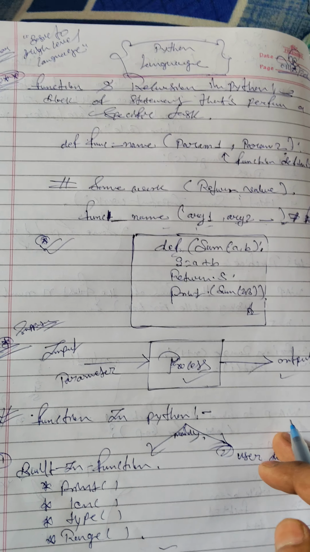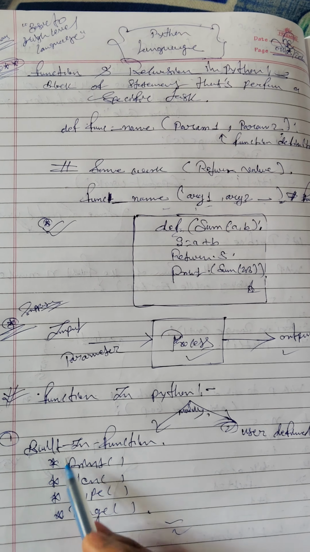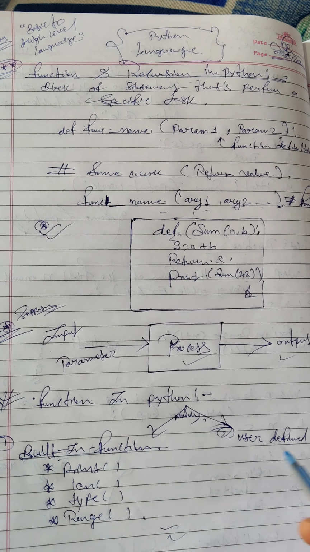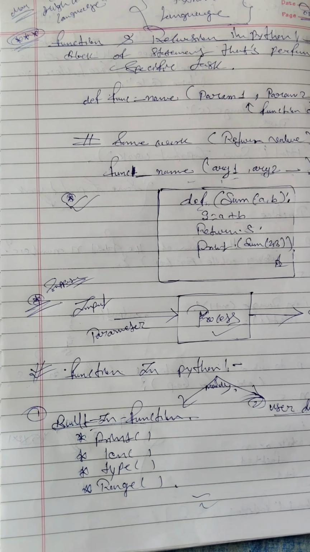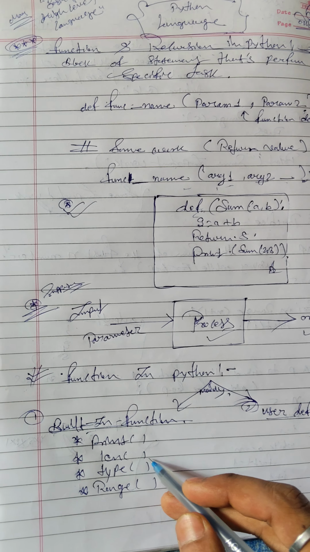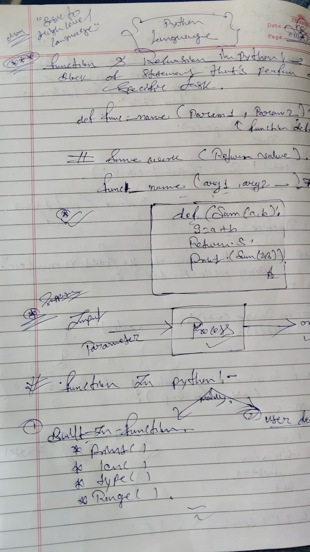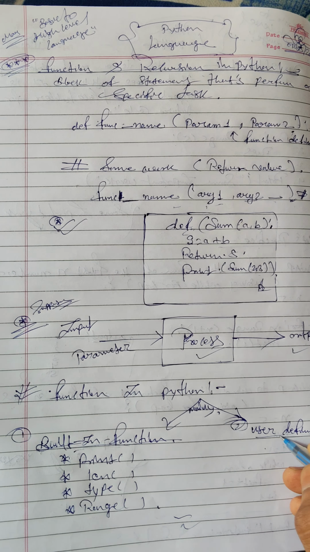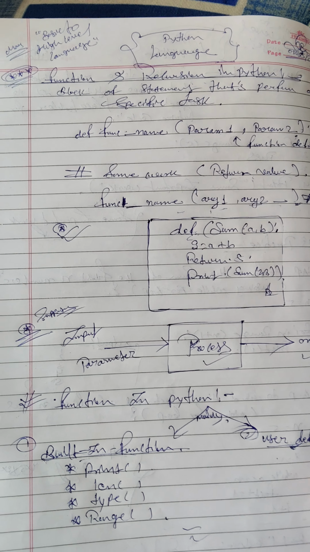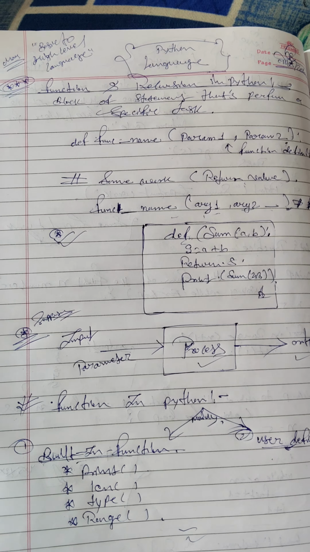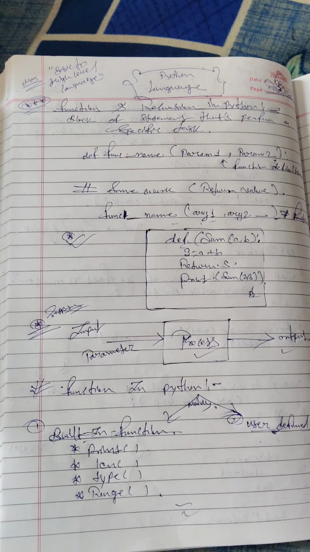Functions in Python are divided into mainly two types. First one is built-in functions, second is user-defined functions. Built-in functions: print, len, type, range. User-defined functions are the second part. First one is built-in function, second is user-defined function.